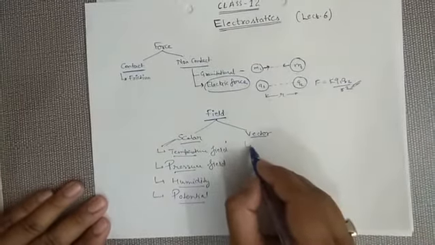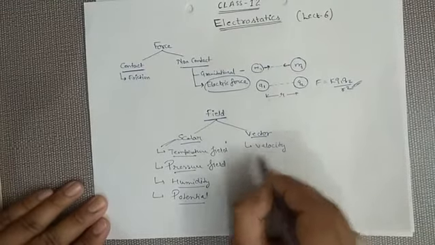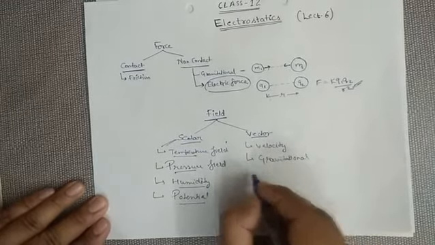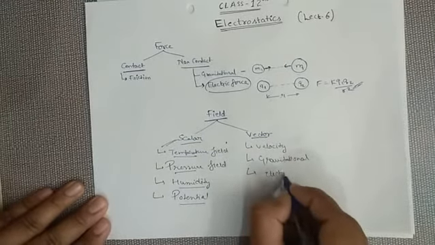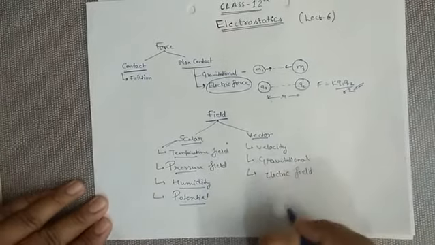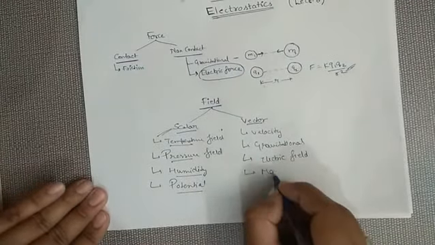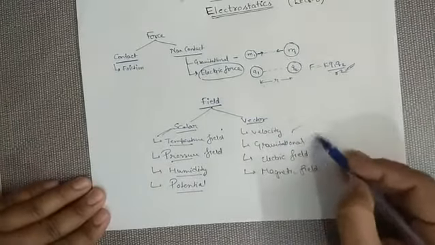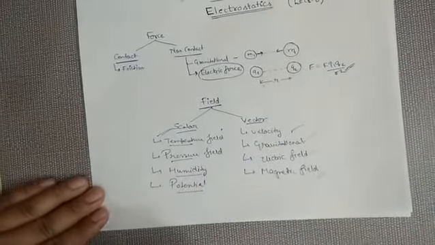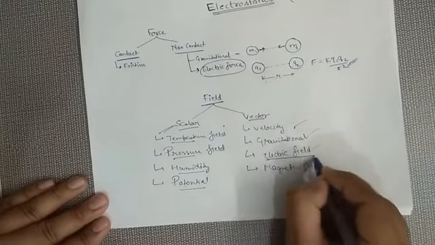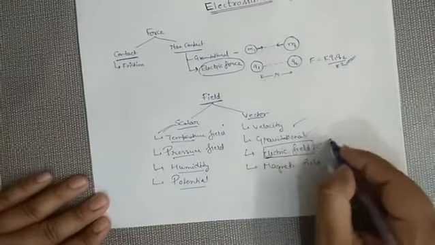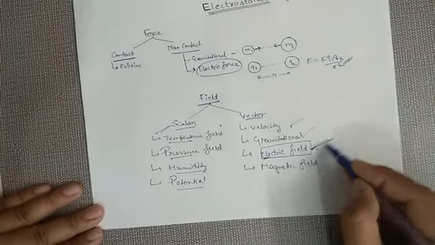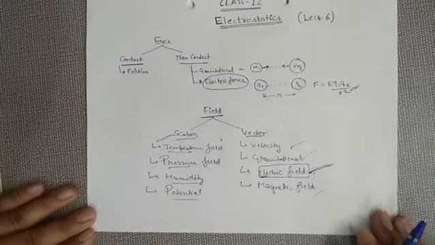And if I talk about velocity, gravitational field, electric field, magnetic field, all these are vector quantities, so the fields are also vector. In this chapter we are just going to discuss electric field. What is electric field? What will be its mathematical expression? What is the nature of this electric field? All these things we are going to discuss in this video.